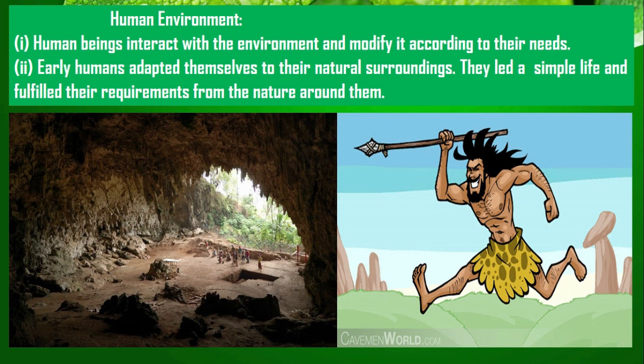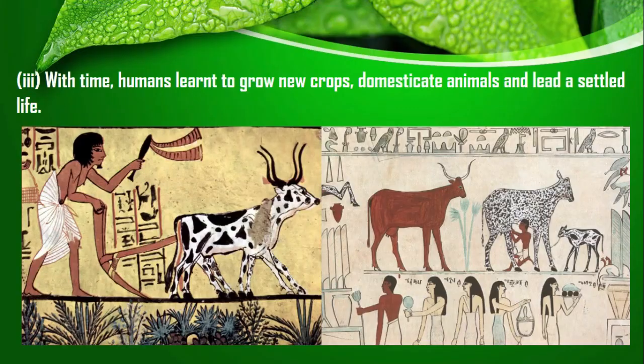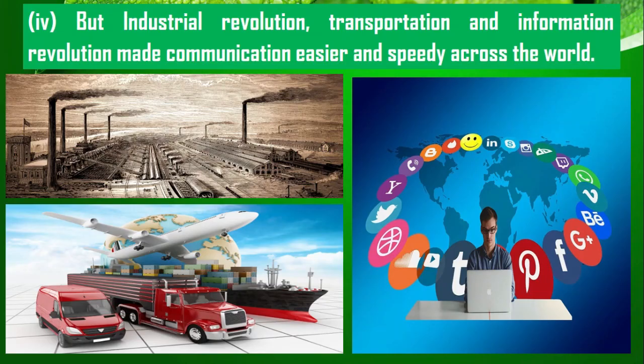But later on, according to the time, they learned how to grow new crops, meaning they learned cultivation, agriculture. They then domesticated animals and started a settled agriculturist life. And nowadays, after the industrial revolution, transportation and information technology have made our life very much easier.